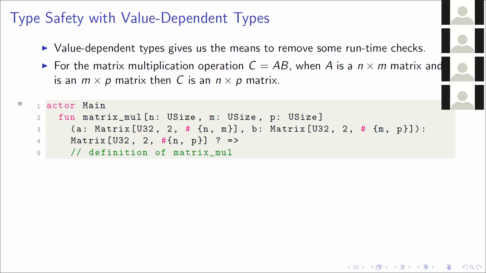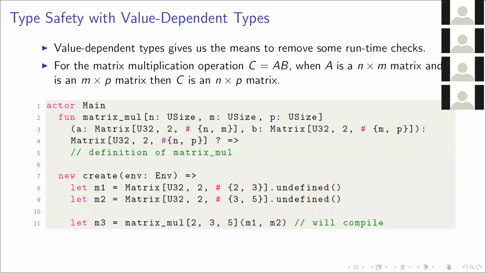Here at line 2, we define this matrix multiplication operation, which has 3 type arguments, n, m, and p, which are all USizes. For the first argument, we expect an n by m matrix, the second an m by p matrix, and we guarantee to return an n by p matrix. When we try and call this, let's first define 2 matrices, a 2 by 3 matrix at line 8, and a 3 by 5 matrix at line 9. Then when we call this at line 11, we pass the arguments 2, 3, and 5 to instantiate the multiplication operation. And then we can safely pass m1 and m2 because this is a well-defined operation.